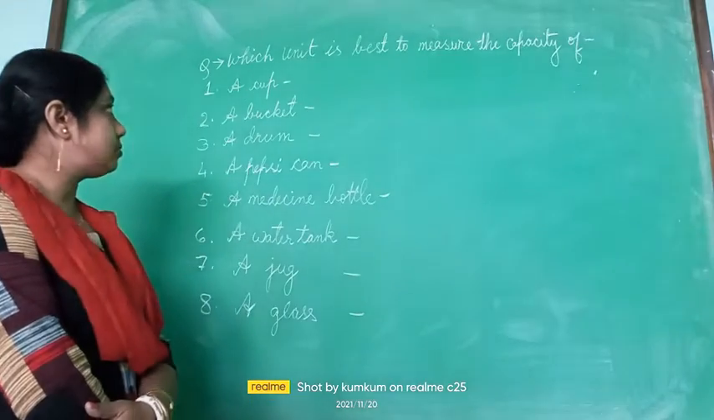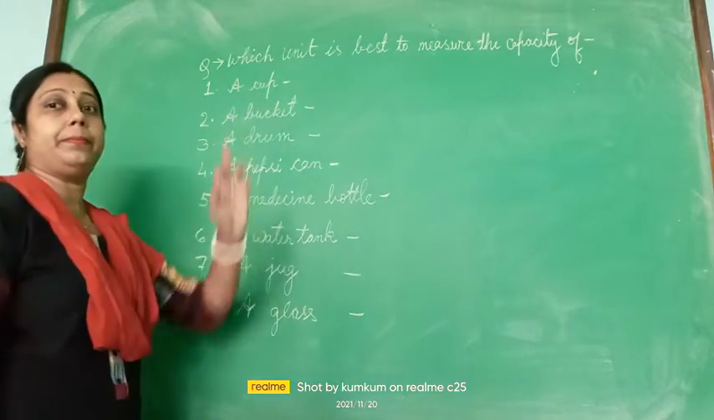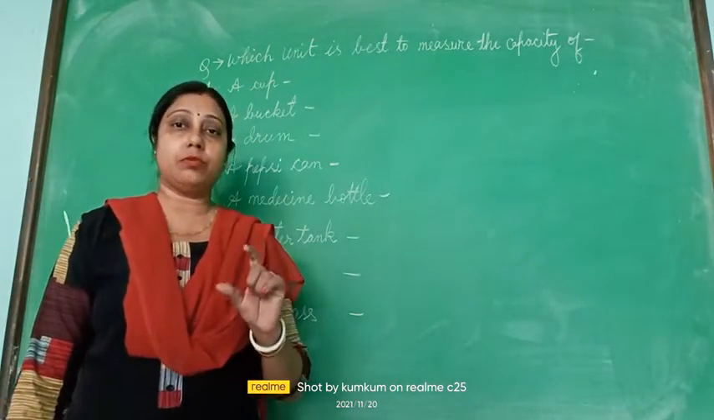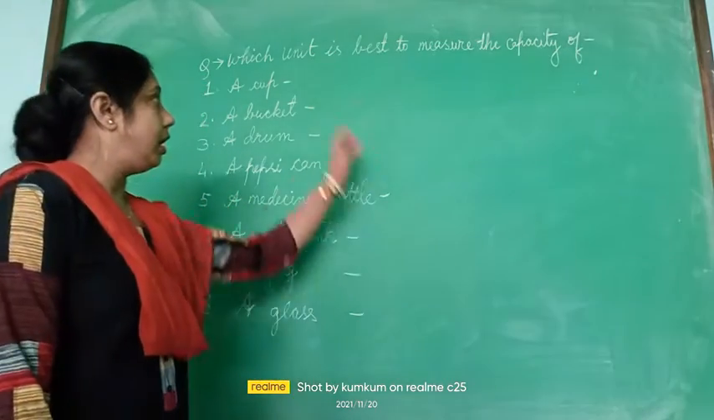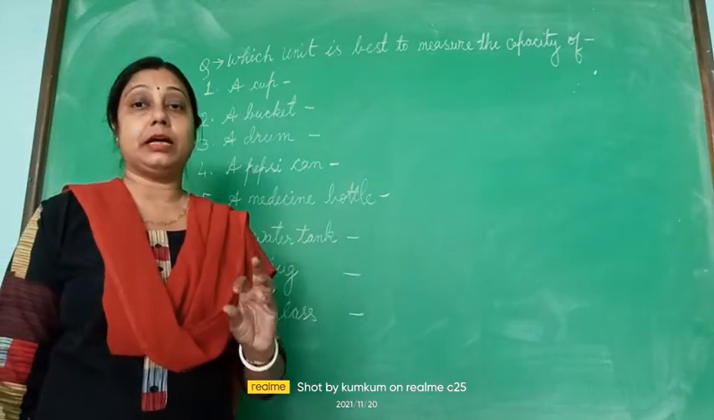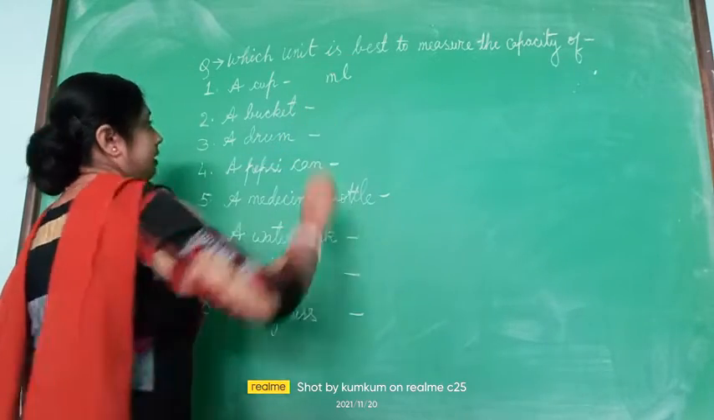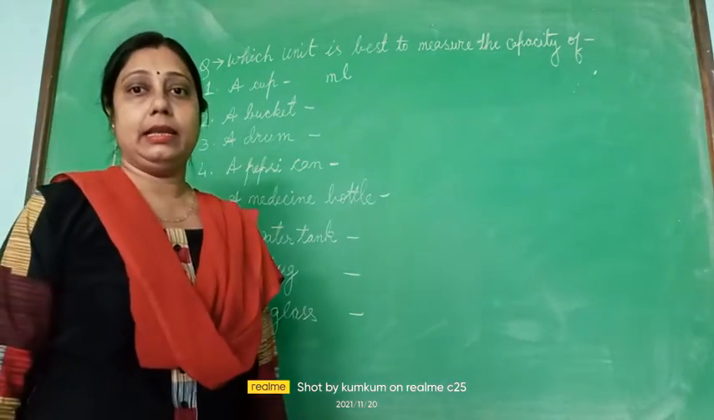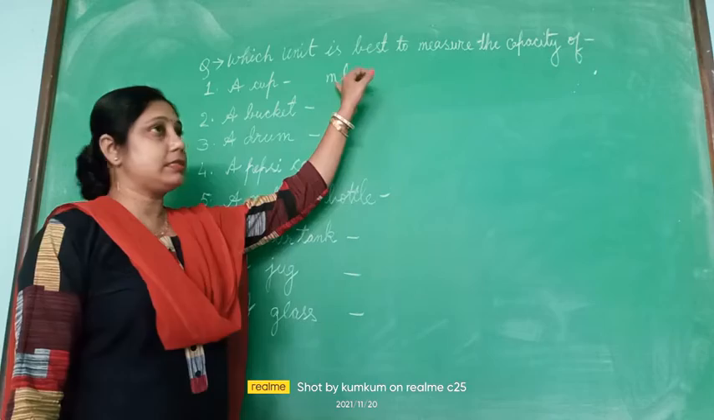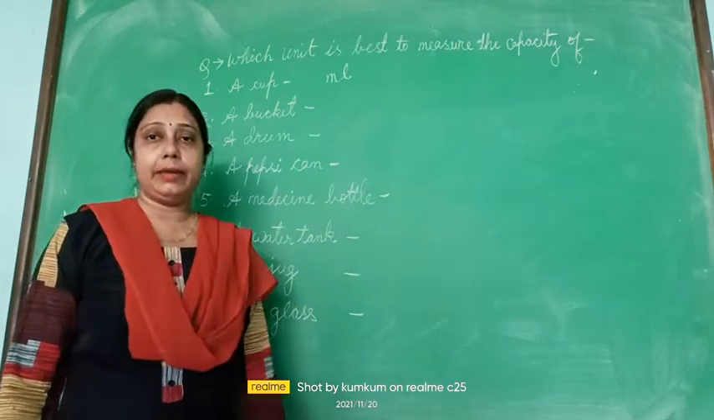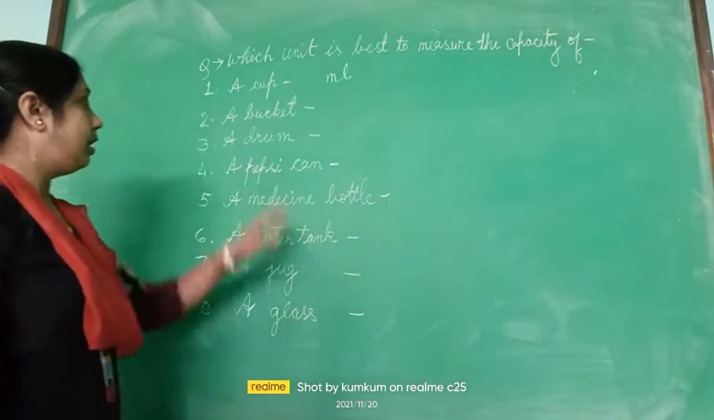Now today we are going to discuss which unit is best to measure the capacity of different items. The first item is a cup. Generally we know cups are of small size, so the smaller unit will be used. Whatever is kept in the cup will be measured in milliliter, written as ml. Small m and small l together is known as milliliter. ml means milliliter.